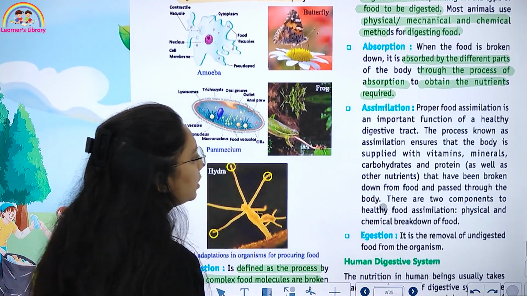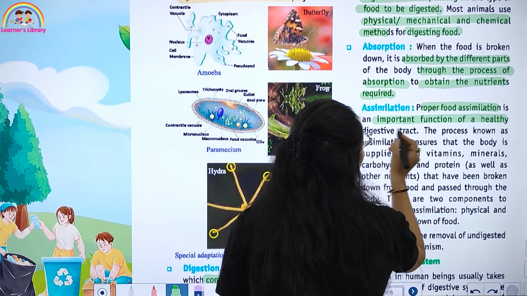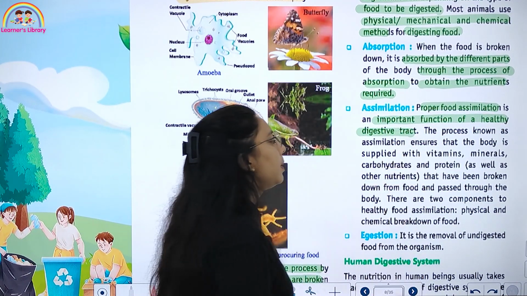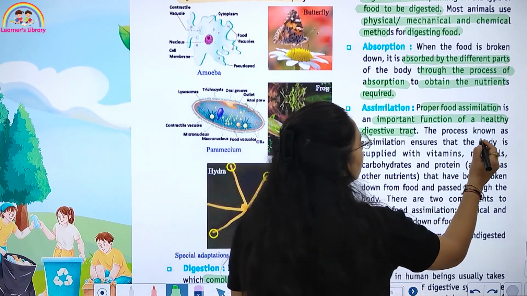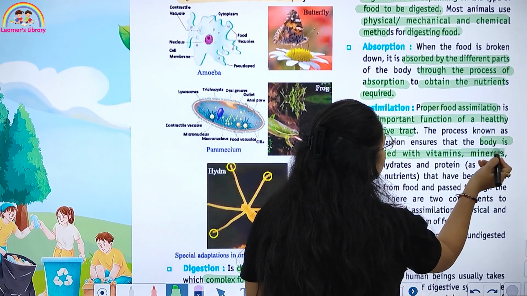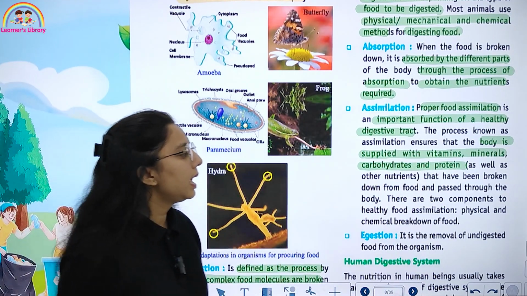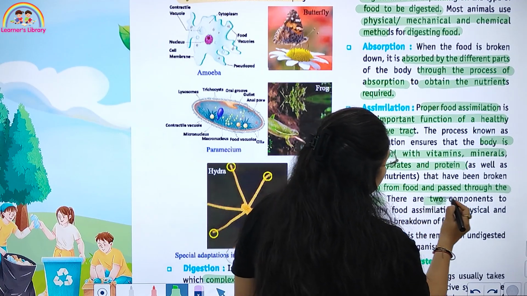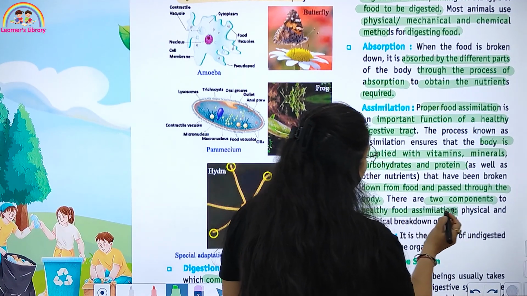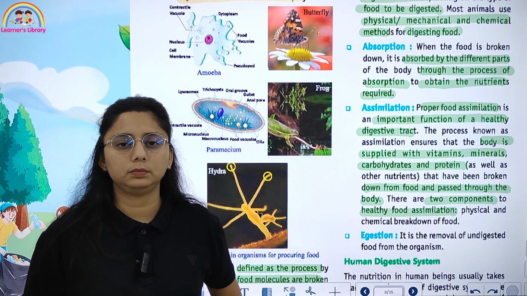What is assimilation? Proper food assimilation is an important function of a healthy digestive tract. The process known as assimilation ensures that the body is supplied with vitamins, minerals, carbohydrates and proteins that have been broken down from food and passed through the body. There are two components of healthy food assimilation: physical and chemical breakdown of food.